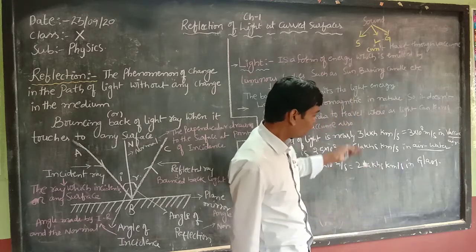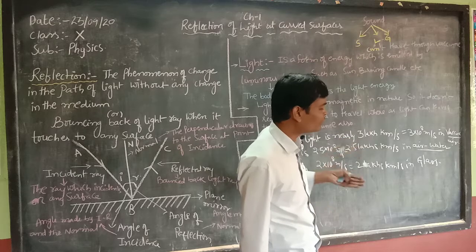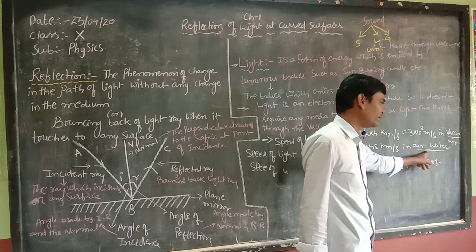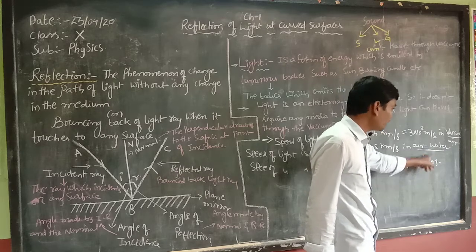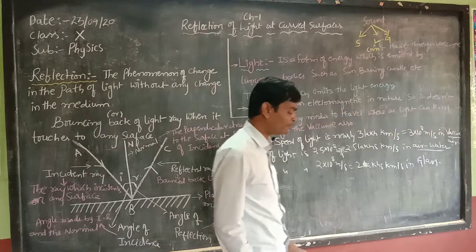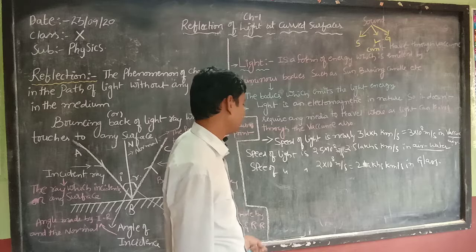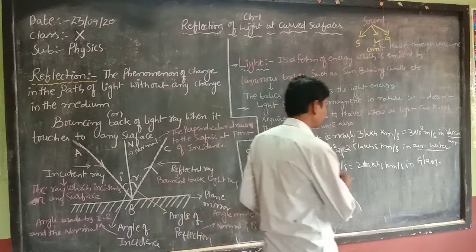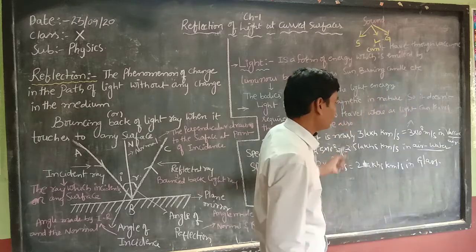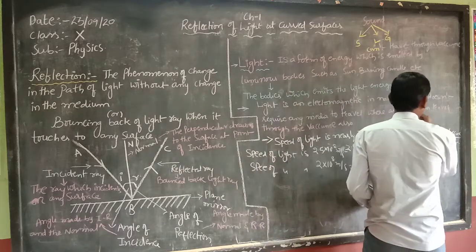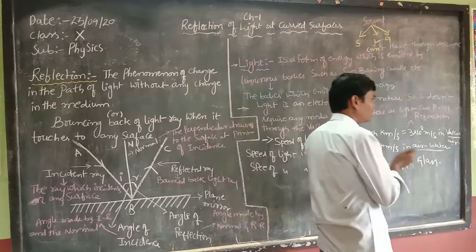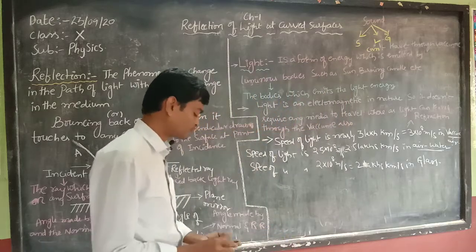So here, when light is moving from one medium to another, vacuum or air is one medium, air water is another medium, and glass is another medium. When light enters from one medium to another, the velocity varies. Why does the velocity vary? Due to one property of light, which is nothing but refraction. About refraction we will discuss in the next chapter.